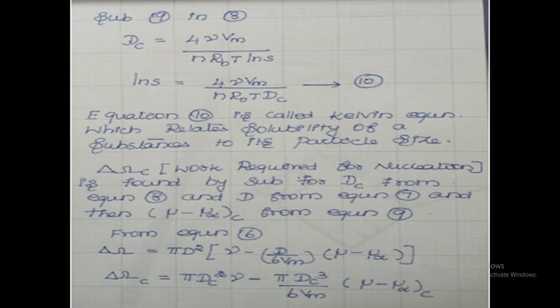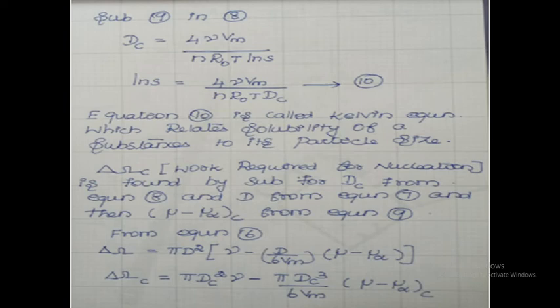Okay. So delta Gc, that is the work required for nucleation, is found by substituting for dc from equation 8, d from equation 7, and then mu minus mu infinity at c from equation 9. What is equation 6?